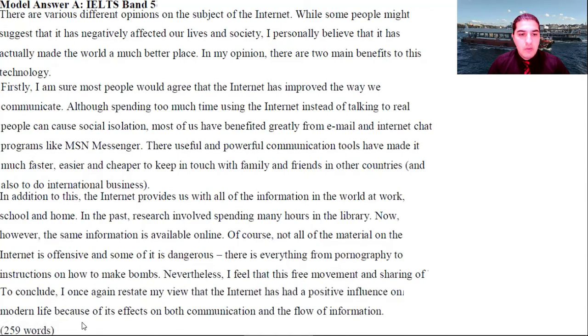Now, to conclude, I once again reinstate my views that the internet has had a positive influence on modern life because it affects on both communication and flow of information. 259 words. Okay, so we read this task. Very good. So writes an introduction, neutral sentence, rephrasing the task, mapping the essay, comes up with two main ideas, supports those ideas, and writes a conclusion.